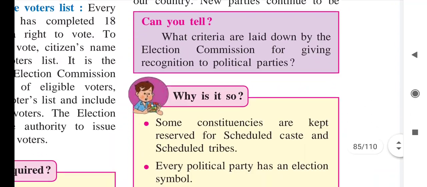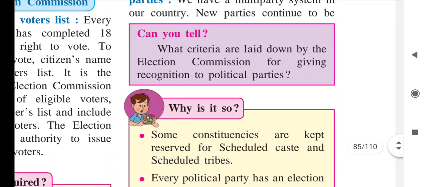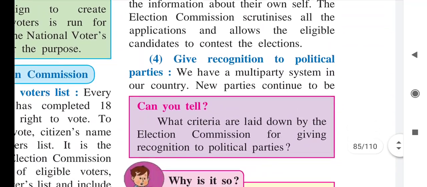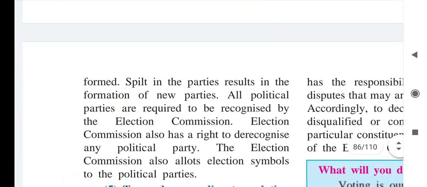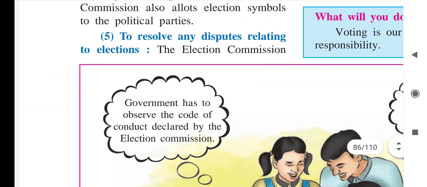Now we will see the fifth point, that is to resolve any dispute related to elections. When the Election Commission is performing all its functions, in the political parties or related to elections, some disputes arise.